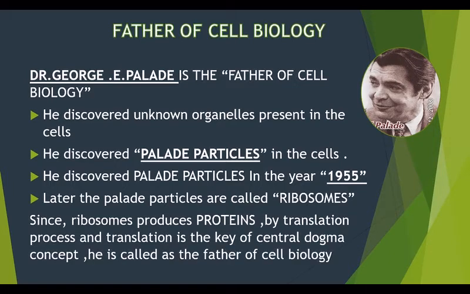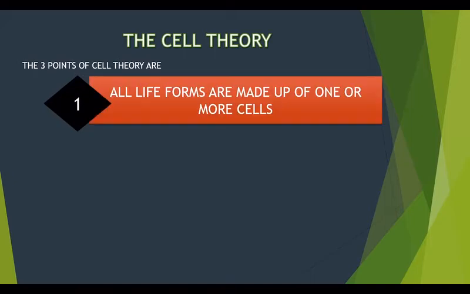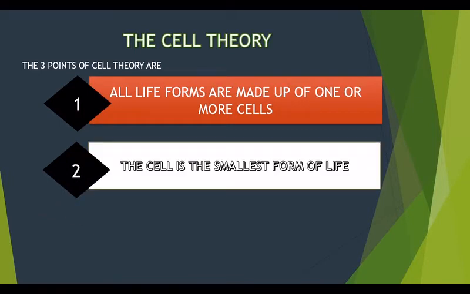Now we can see about cell theory. There are 3 important points in cell theory. First is, all living forms are made up of one or more cells. That is, a single cellular organism or a multicellular organism. So, all living forms are made up of one or more cells. And the cell is the smallest form of life. From cells only the entire organism arises. So these 2 points were proposed by Schleiden and Schwann.